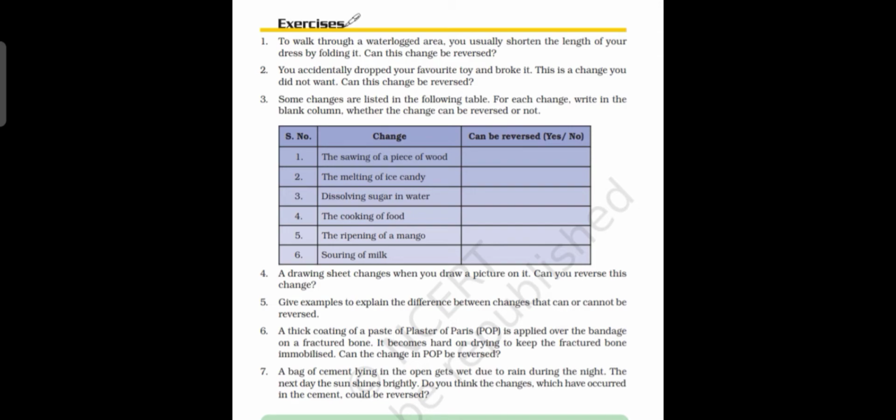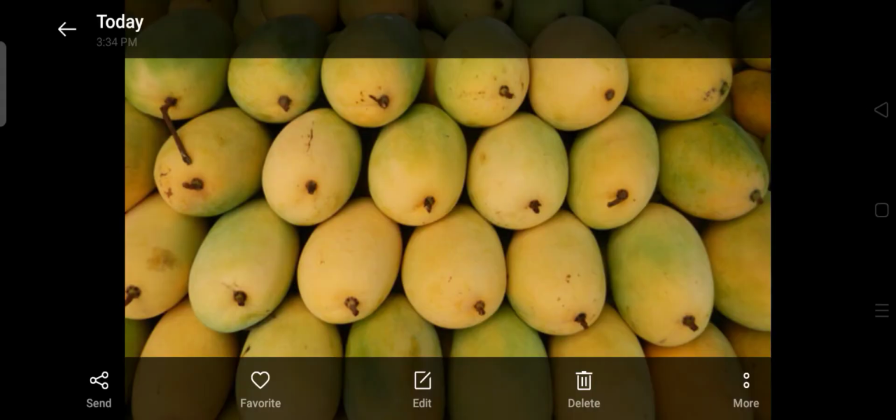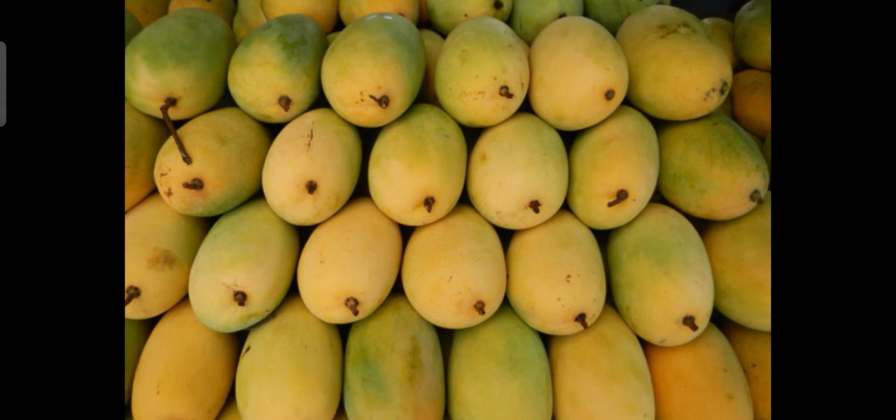Next, fifth one in the third question is ripening of a mango. Is it reversible or irreversible? Of course it is an irreversible process, because after the mango has ripened, we cannot take it back to the original mango. We cannot make it back to the tender or green mango, because it has already ripened and become a new mango. So it is an irreversible process.